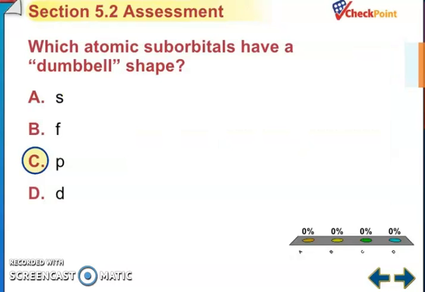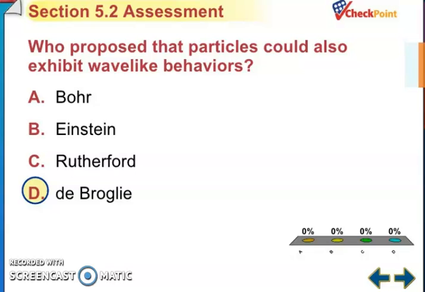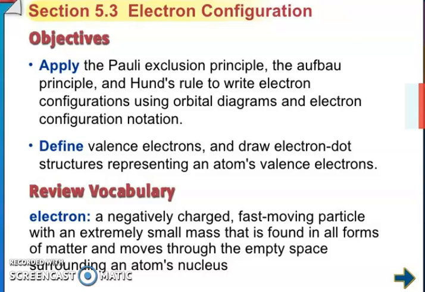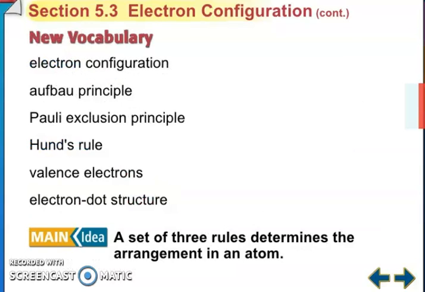Which atomic sublevel has a dumbbell shape? P. Who proposed that particles could also exhibit wave-like behavior? De Broglie. So friends, electronic configuration, nuclear vocabulary, electron configuration, Aufbau principle, Pauli's principle, Hund's rule, valence electron, electron dot structure.